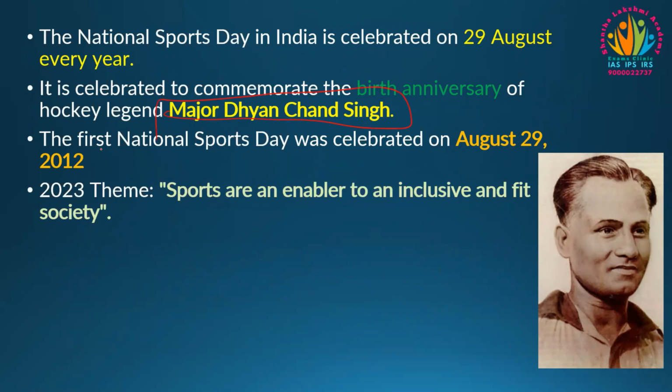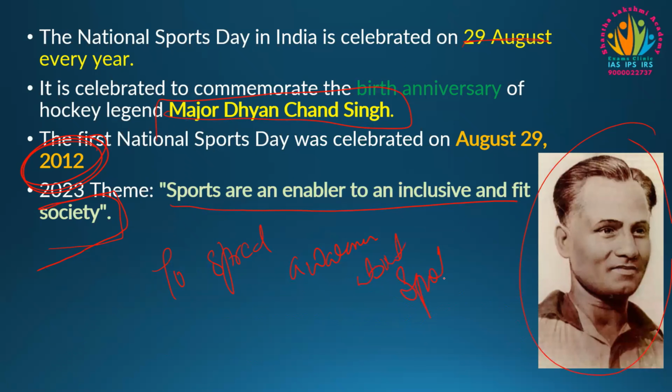And the first National Sports Day was celebrated in the year 2012. It was announced in 2012 to celebrate 29th August as National Sports Day on the birth anniversary of Major Dhyan Chand. And in 2023, the theme of National Sports Day is 'Sports are an enabler to an inclusive and fit society.' National Sports Day is also celebrated to spread awareness about sports and physical health.